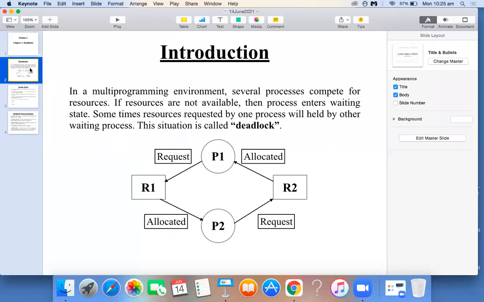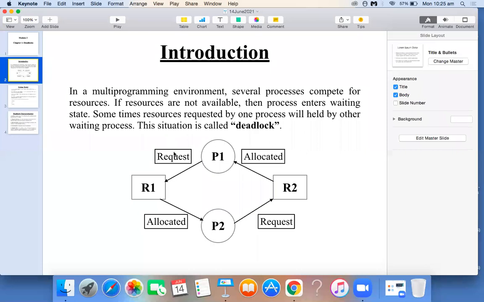In a multi-programming environment, what does multi-programming mean? You can run many programs simultaneously. In that case, every program, whenever it wants to execute, needs resources, correct?